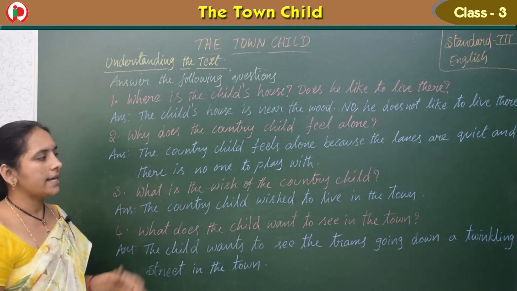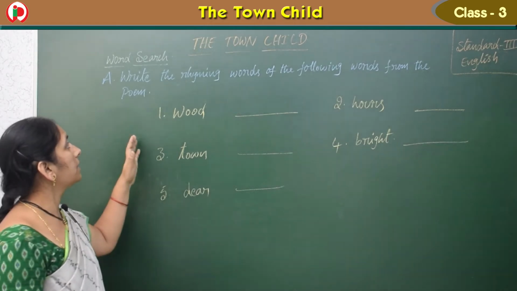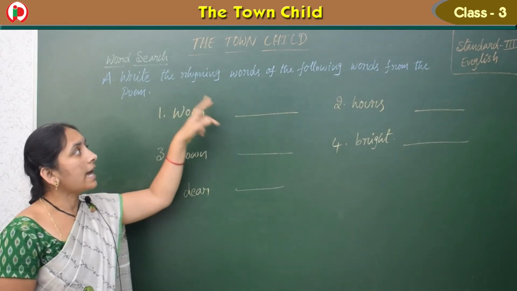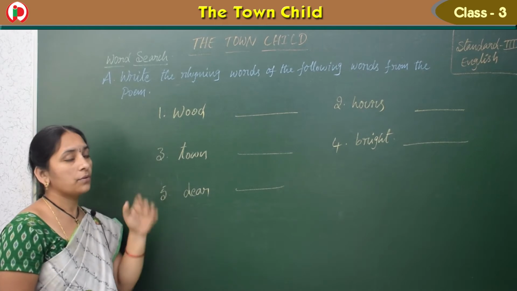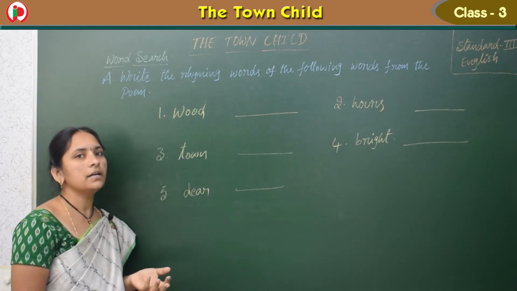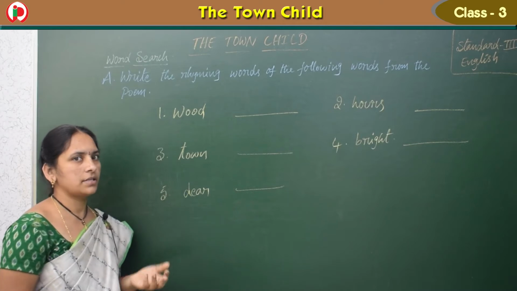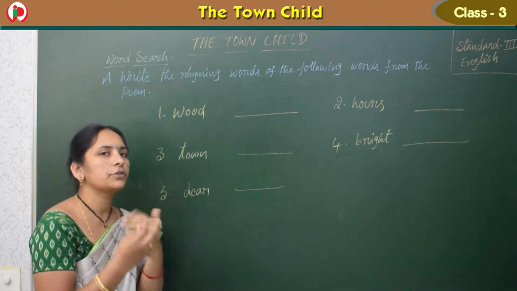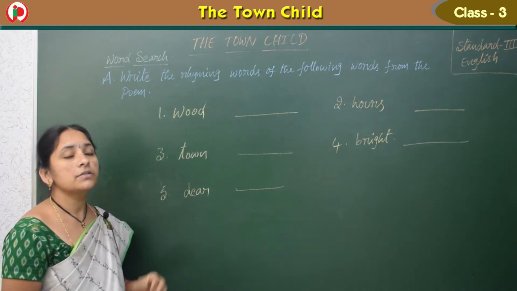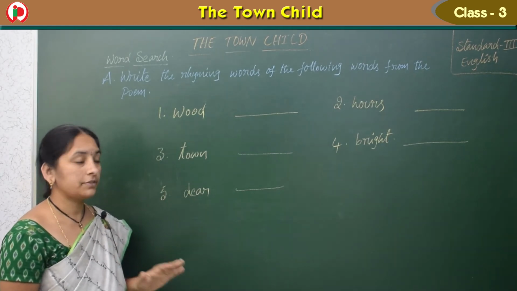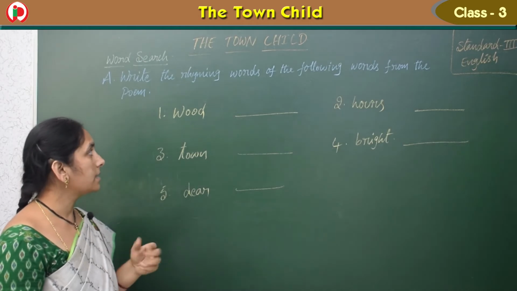And then see the next one. In the word search, write the rhyming words of the following words from the poem. So we have completed the town child poem now. For rhyming words, all of you know that the end of the words should have the same sound, right? So we should take those rhyming words from the poem, okay children? See the book and tell me the answers.